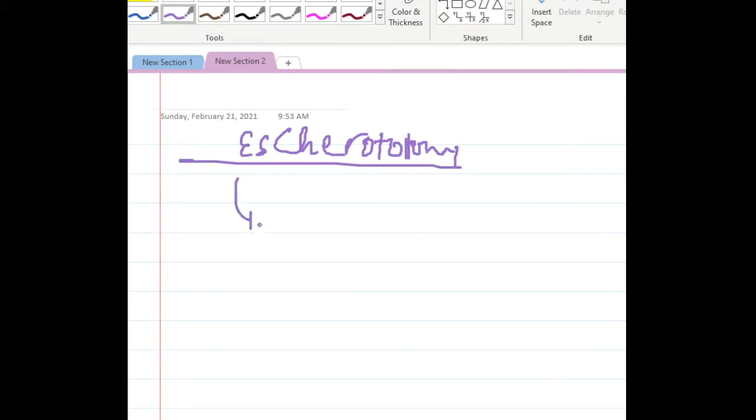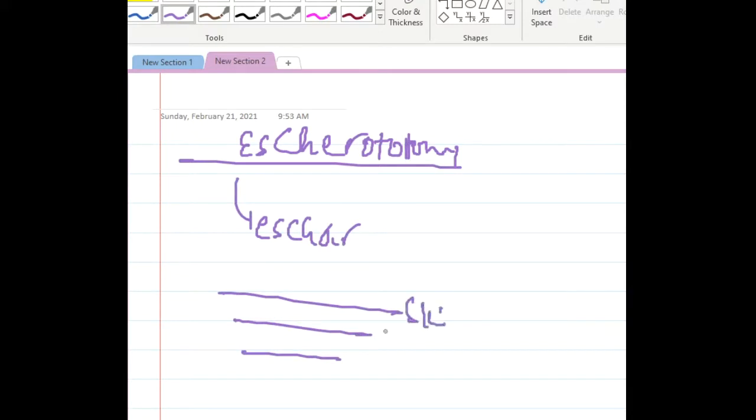Then we have something called escharotomy. Escharotomy is done for constricting eschars. In this, we will make an incision, cutting through the skin, superficial fascia and deep fascia in layers. So this is called escharotomy. This will decrease the pressure which is exerted on the wound.